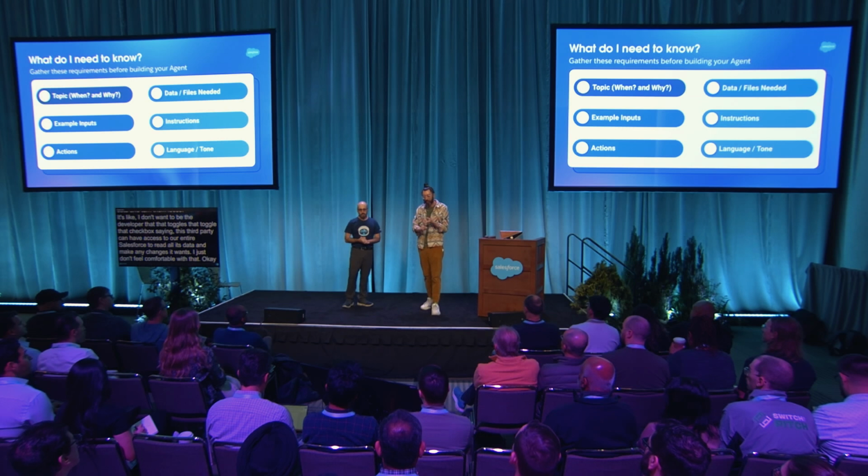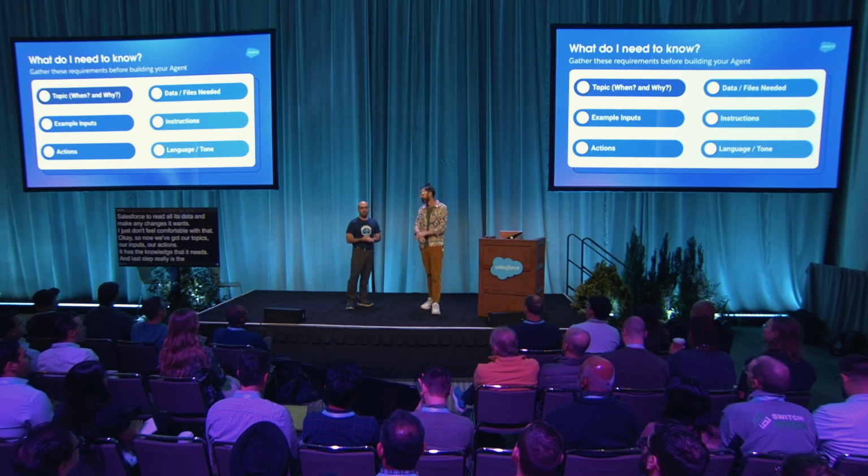Okay, so now we've got our topics, our inputs, our actions. It has the knowledge that it needs. And the last step really is the instructions. This is where we say, when a user asks this question, use the following action. So for instance, when a user asks, what are my calls this week? Use the flow called Get This Week's Activities. And you specify individual instructions down the line for everything that this agent needs to do and how it needs to behave. And you really just do it in natural English.